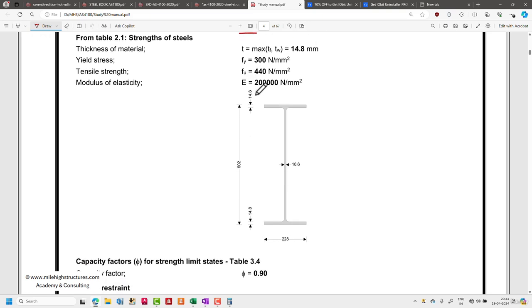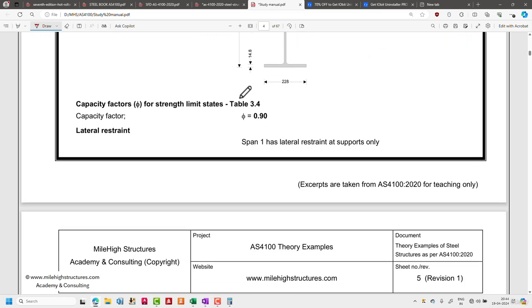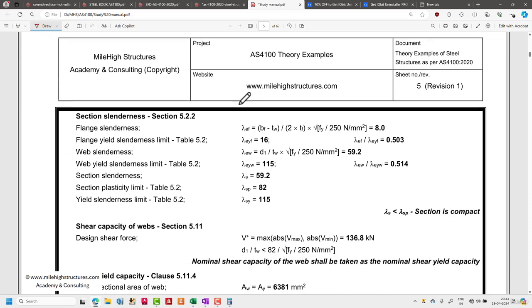And the thickness of material, that is approximately the maximum of TF and TW, is 14.8 mm. So considering yield stress of 300 Newton per mm square and tensile strength of 440 Newton per mm square, as the thickness is between 11 and 17. If this thickness had been less than 11, we might not have been able to use the complete Fy. We may have had to reduce the Fy value to 290. So that is the importance of the thickness. After that, we do know that capacity factor phi is 0.9. All of these are basic calculations.